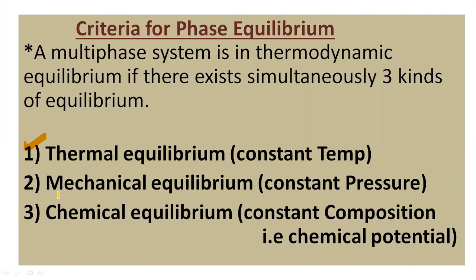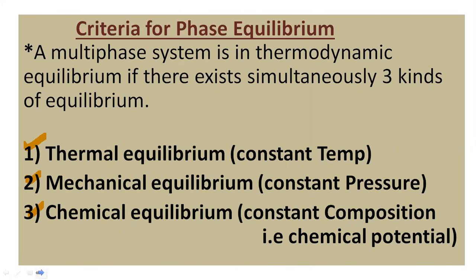In the same way, the second type is mechanical equilibrium, where the pressure remains constant. The third one is chemical equilibrium, where the chemical composition remains constant. So these are the three types of equilibrium that exist in phase equilibrium.